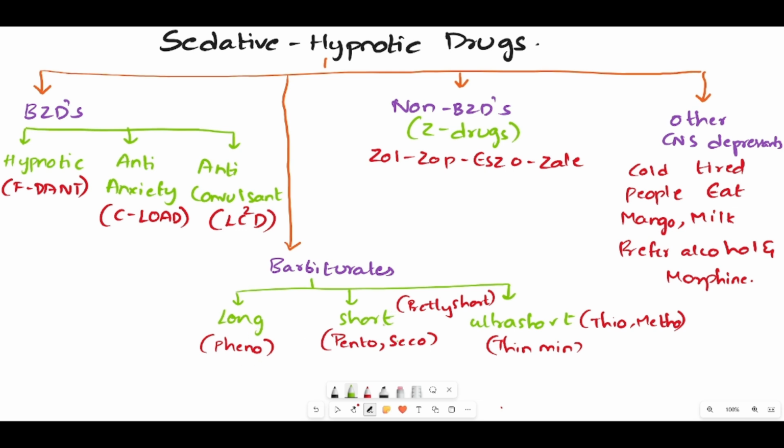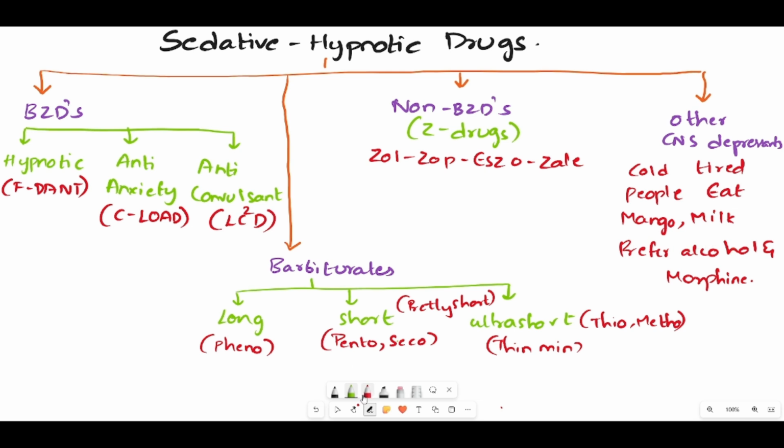In the short acting, remember it as Pento and Seco, or you can remember it as pretty short. And in the ultra short acting, remember it as Thio and Metho. And coming to non-benzodiazepines, remember the trick as Zol, Zop, Zali, Izo. And in the other CNS depressants, to remember the examples, this is a sentence: cold, tired people eat mango milk, prefer alcohol and morphine.